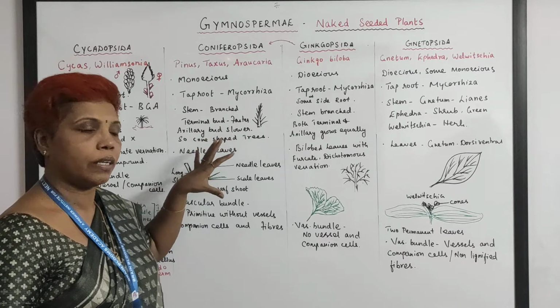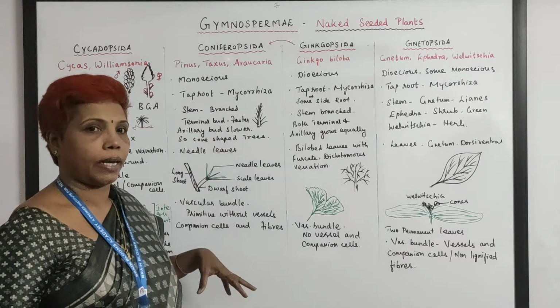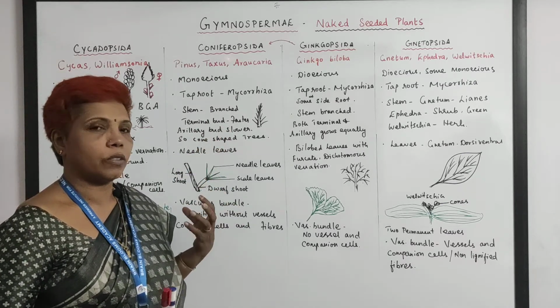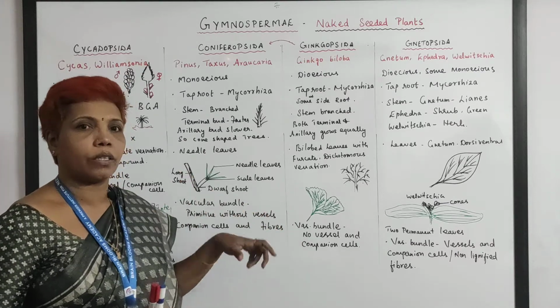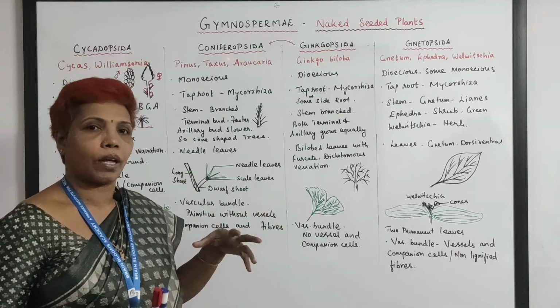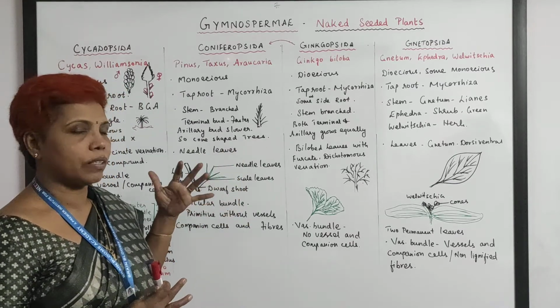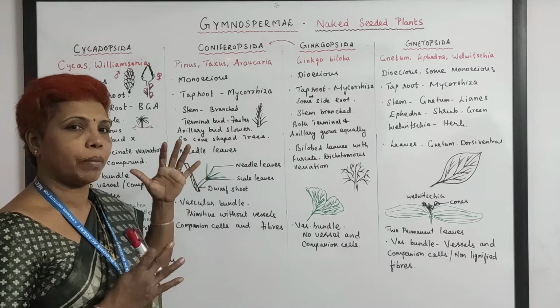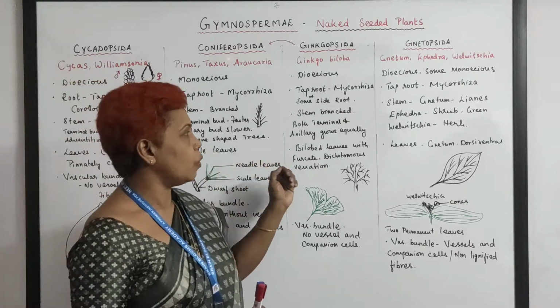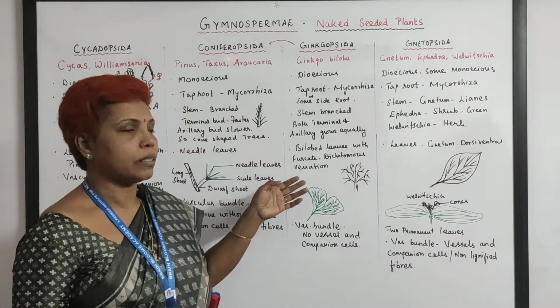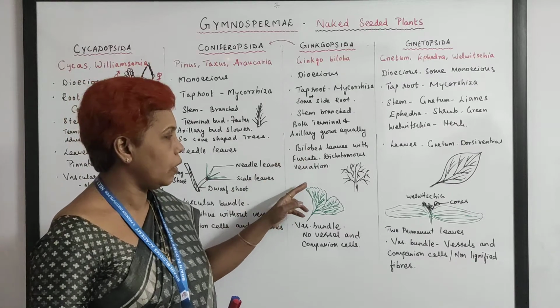For this evergreen habit, they have a lot of anatomical adaptations. They have sunken stomata, a thick cuticle, and more vascular bundles to take water. So they are adapted for climatic conditions so that they'll be evergreen. And Ginkgo biloba, the leaves are bilobed.